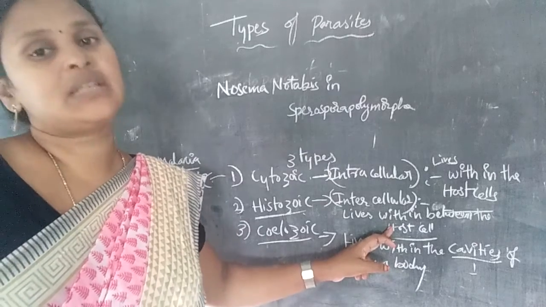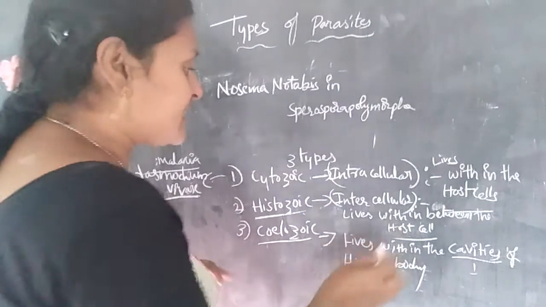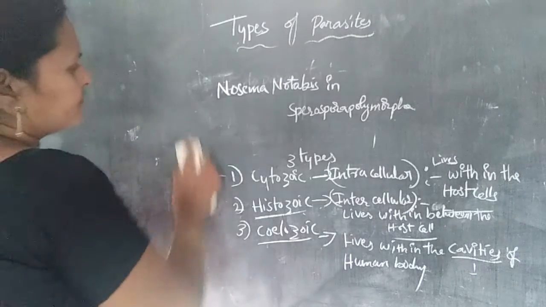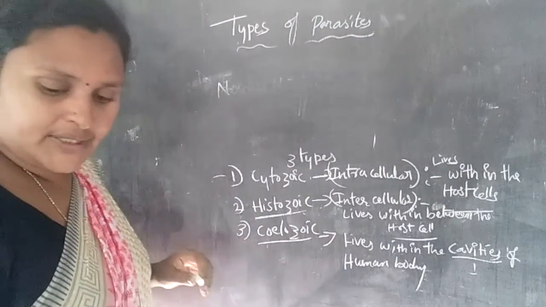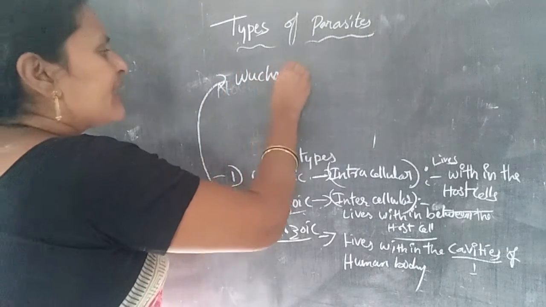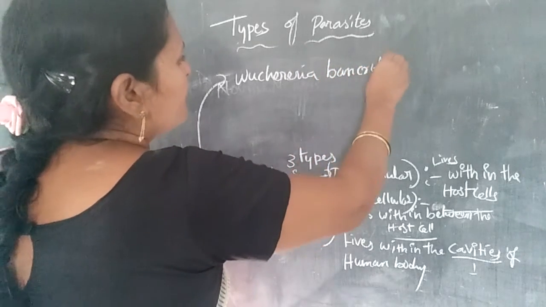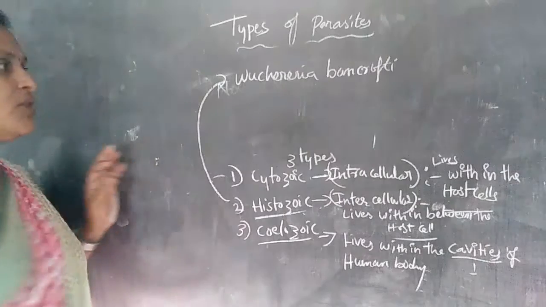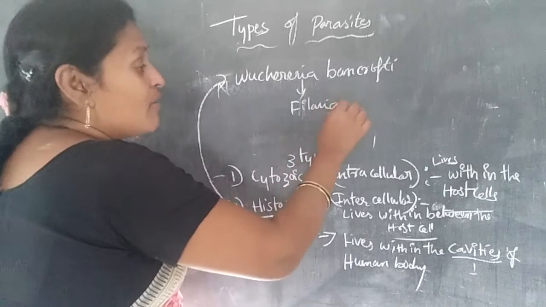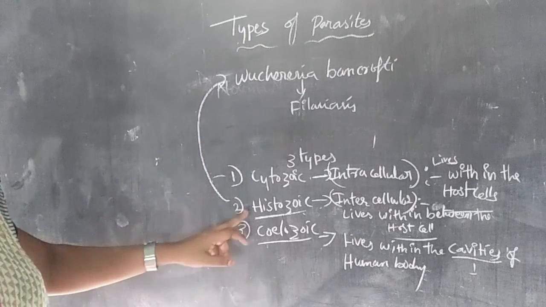Its best example is Wuchereria bancrofti, which causes the disorder filariasis.